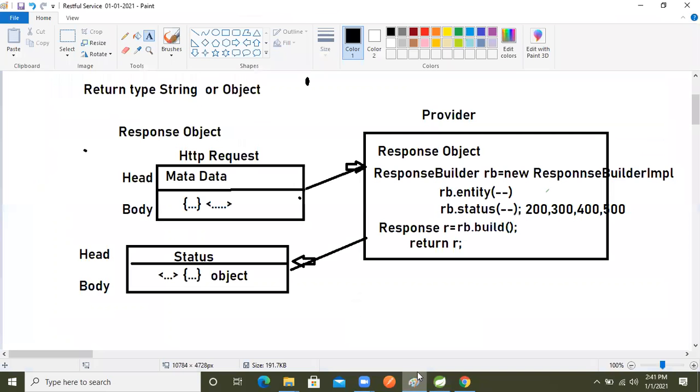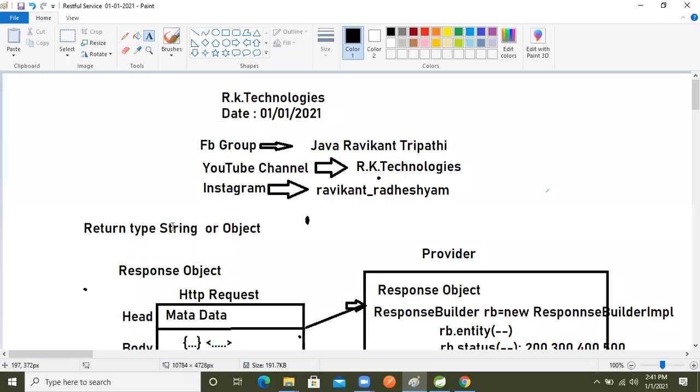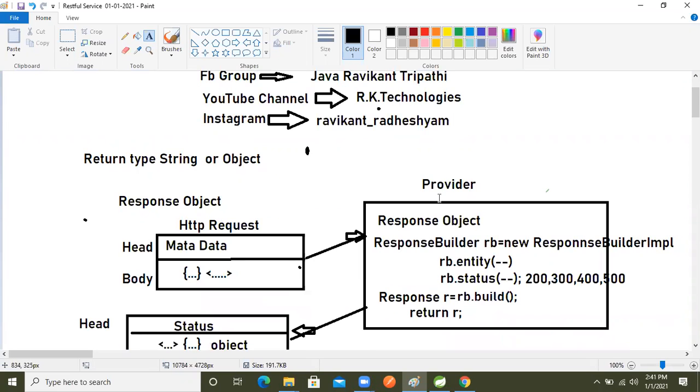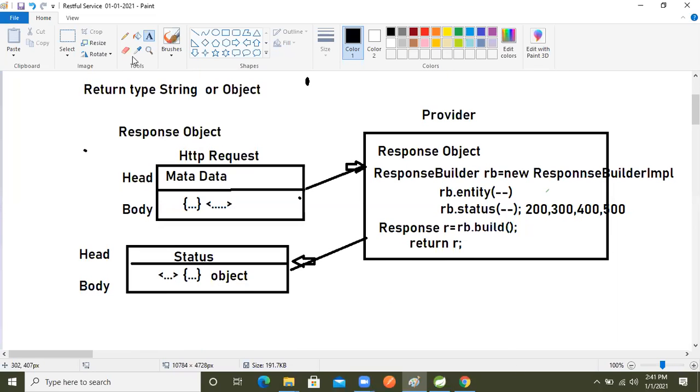Previously I returned a string or object, our collection data, right? But here I will take a Response object as the return type. And for making the request, I will make a get kind of request. To make the get request, we have the annotation at the rate GET.